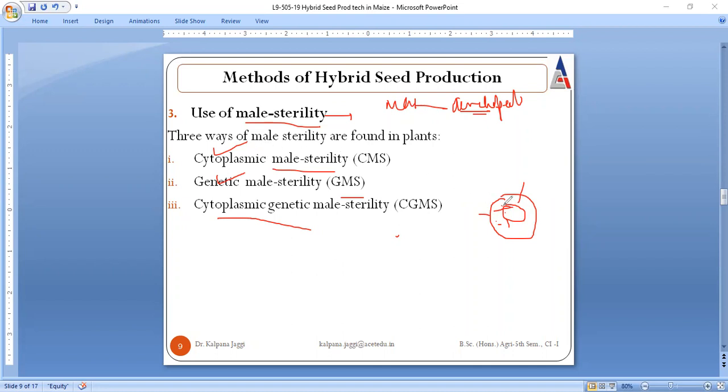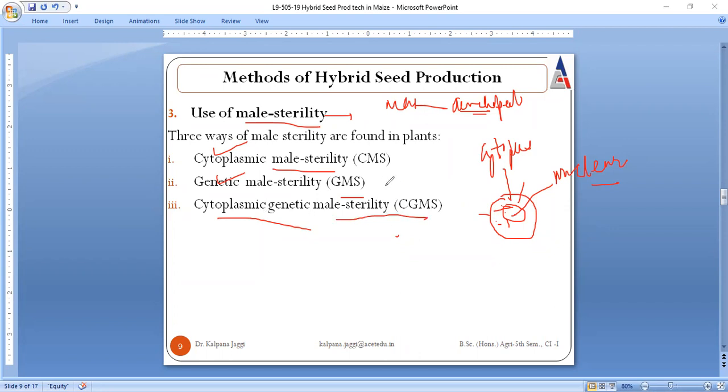And if the genes responsible for the maldevelopment of pollen grains, or for the non-functionality of the pollen grains, are present in the nucleus, then we call it genetic male sterility, right? And if the genes are present in both the cytoplasm as well as the nucleus, then we combinedly call it cytoplasmic genetic male sterility.